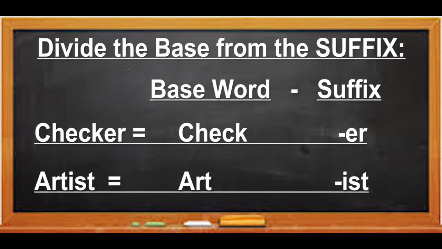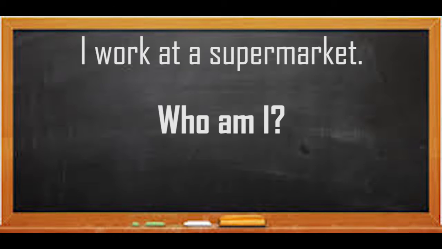If I gave you the word artist, the base word would be art, the suffix ist. Let's use these words in sentences to see how they sound. Number one, I work at a supermarket. Who am I? You are the checker.